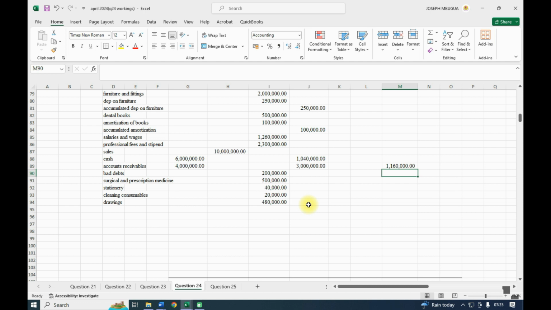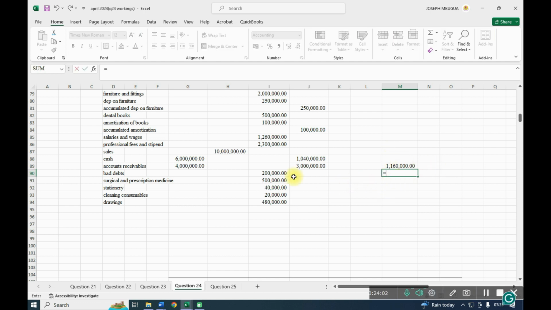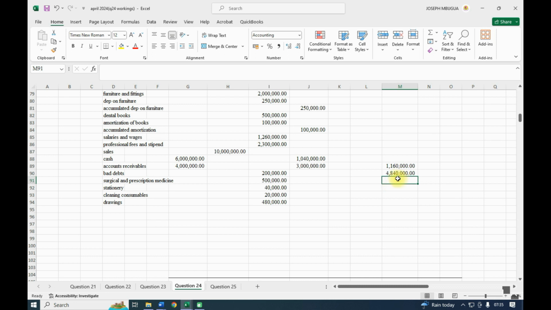Is there any other thing? So 6 million was the total cash. We minus this value, the total expenditure. That means the amount that we deposited is supposed to be 4840. The amount that was deposited is 4840. So here we shall add 4840.